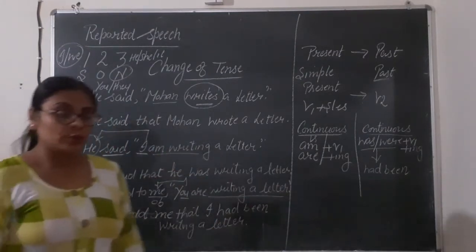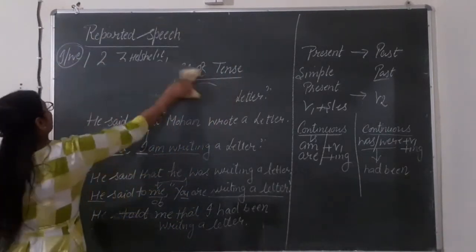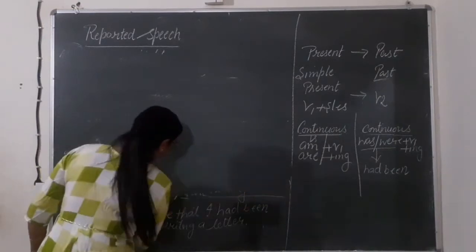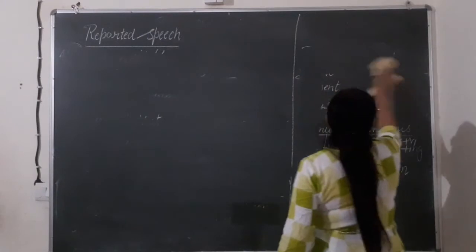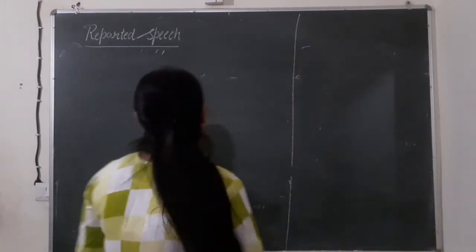Clear? Now our third tense is present perfect. Let's see how to change present perfect into past perfect. And we will do the sentences accordingly.